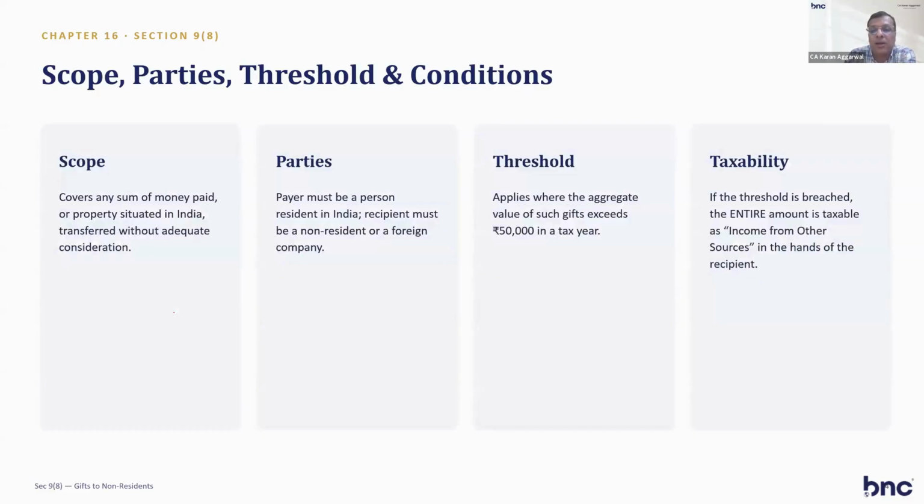But if you are related, suppose your father gives, the relative definition comes into the picture, then it is exempt. The scope covers any sum of money paid or property situated in India transferred without adequate consideration. The payer must be a resident in India and the recipient must be a non-resident. It applies where the aggregate value of such gifts exceeds 50,000. If the threshold is breached, the entire amount is taxable as income from other sources.